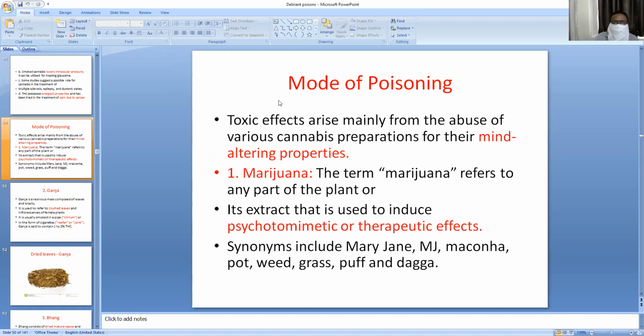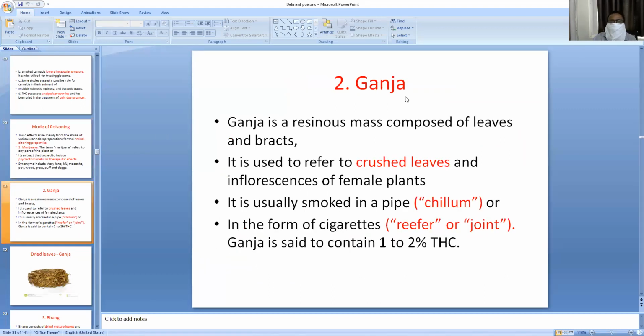Marijuana. What are the synonyms of marijuana? They include Mary Jane, MJ, Mokona, pot, weed, grass, puff, and daga. These are the synonyms of marijuana. This is one of the preparations of the cannabis. Number two is ganja. Ganja is a resinous mass composed of leaves and bracts. It is used to refer to crushed leaves and inflorescence of the female plants. This ganja is the crushed leaves of the cannabis plant, and the flowers of the female plants.